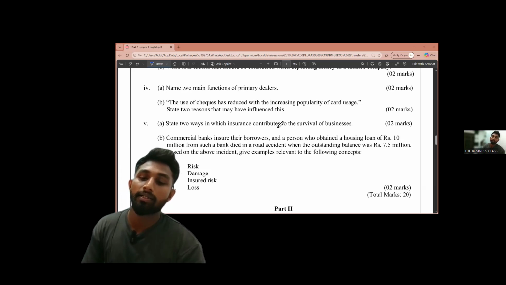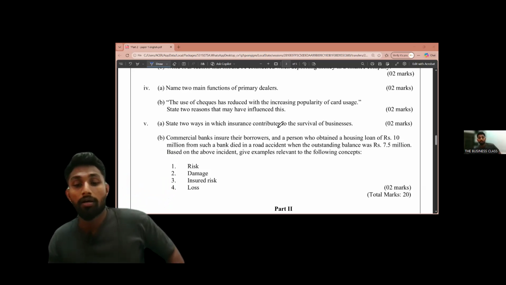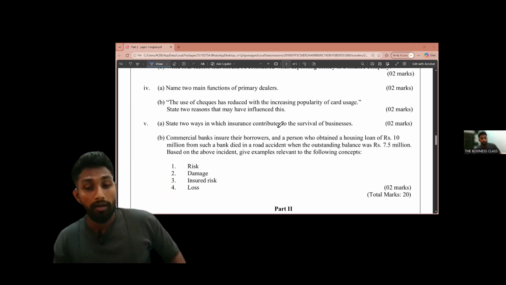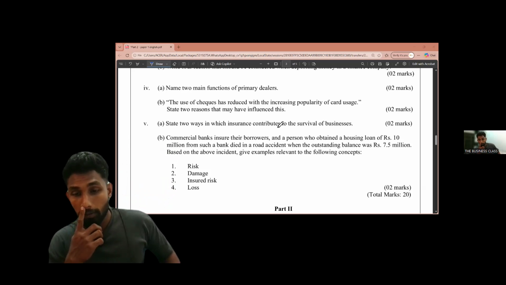We can describe it like this: directly purchasing government securities, treasury bills and bonds at auctions conducted by the central bank. Primary dealers have that authority.